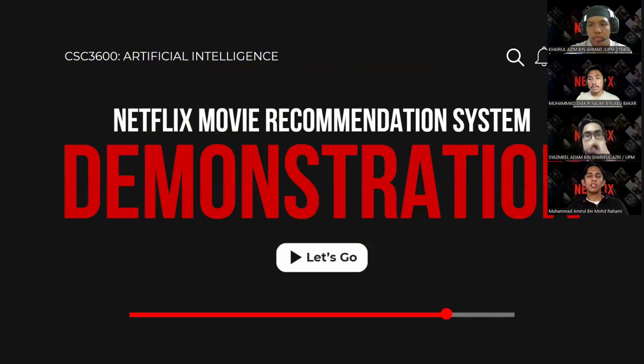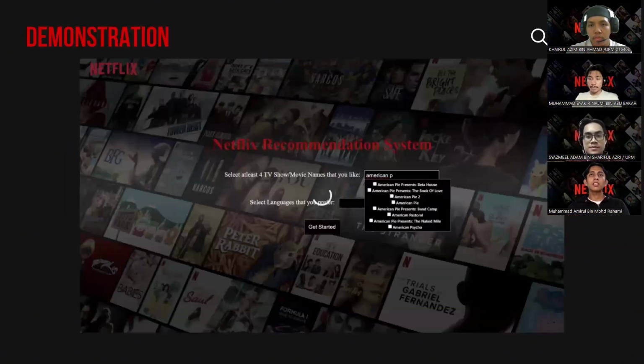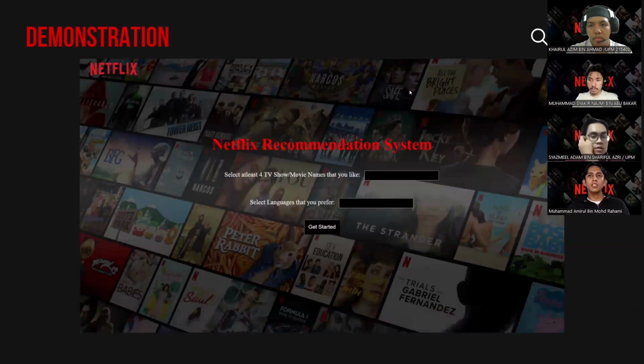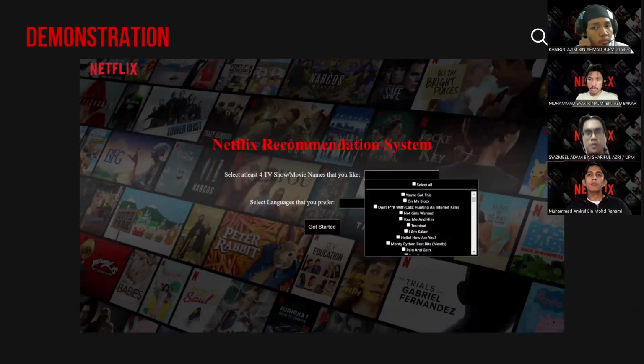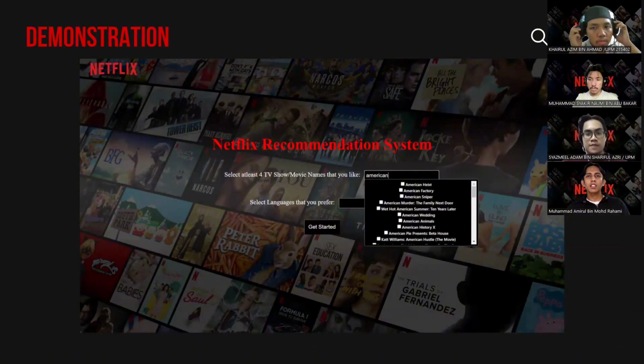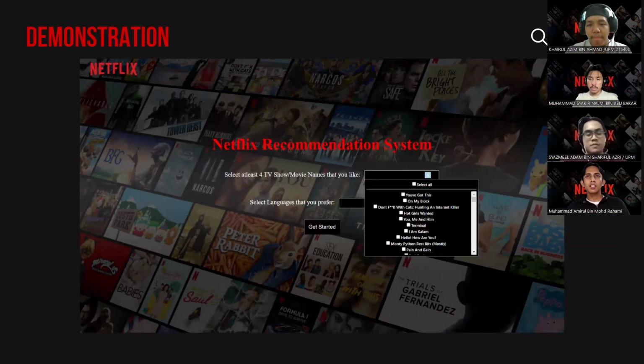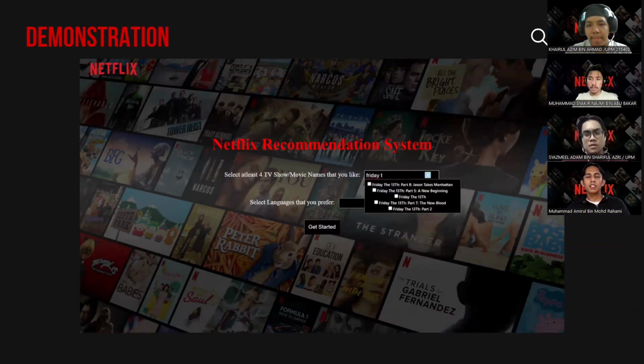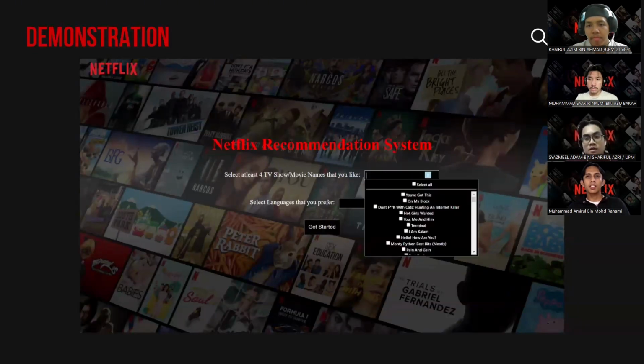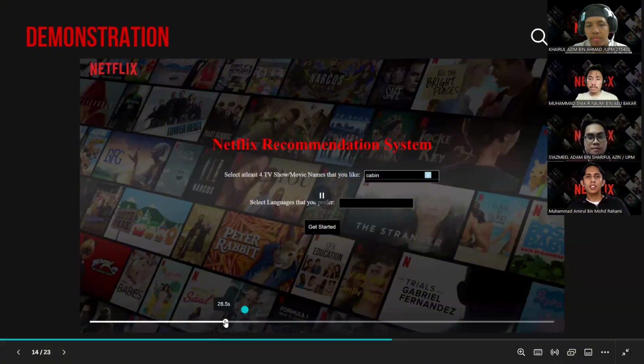Next, we move on to the demonstration for our system. This is the interface for our system. It will prompt the user to select at least 4 TV shows or movies that are available on Netflix. The minimum is 4 and the maximum is however many you want. In this example, I selected 4 movies: American Pie, Friday the 13th, The Cabin in the Woods, and The Conjuring.